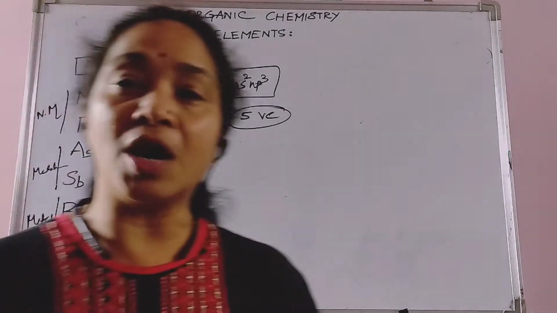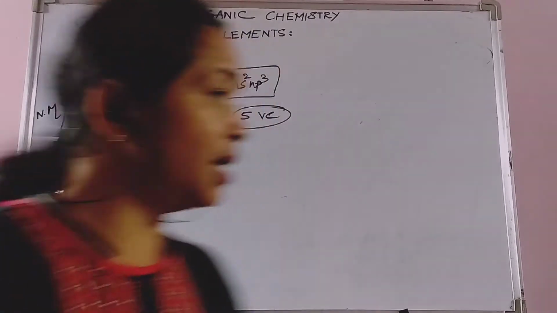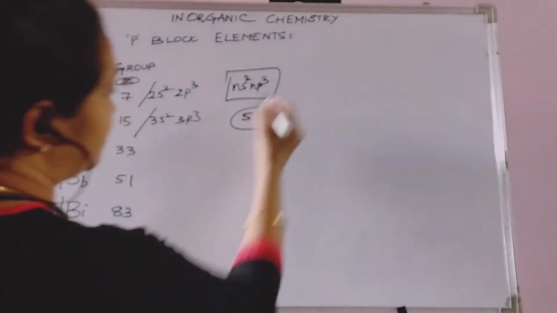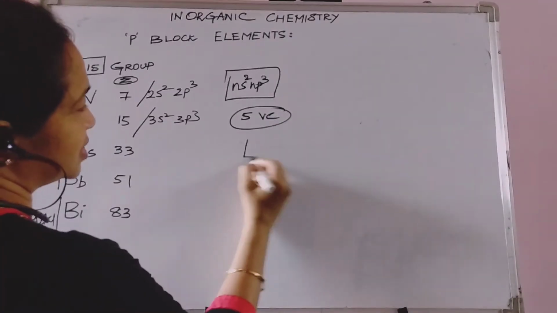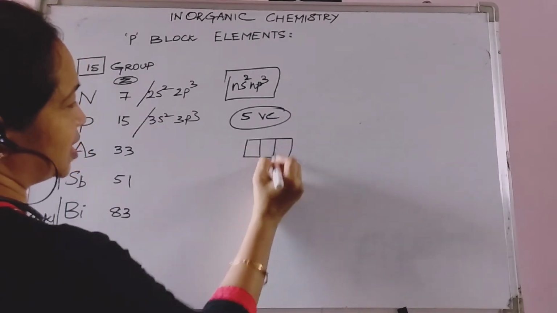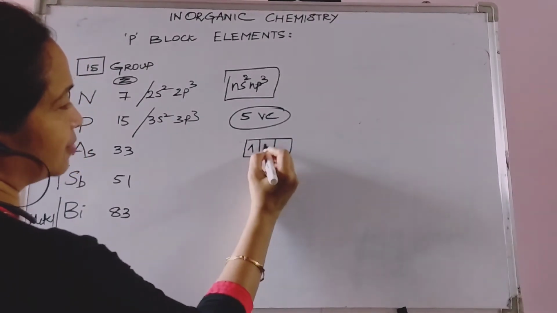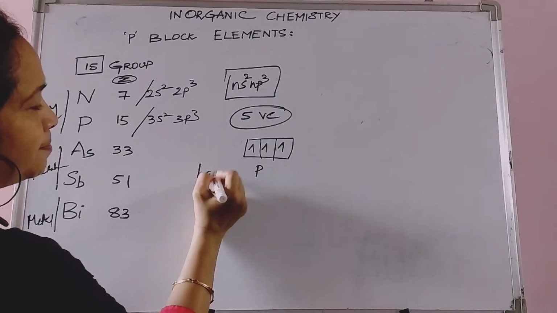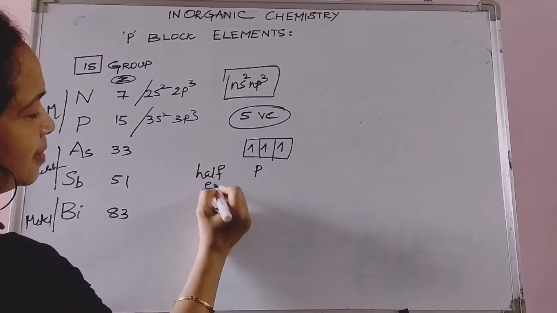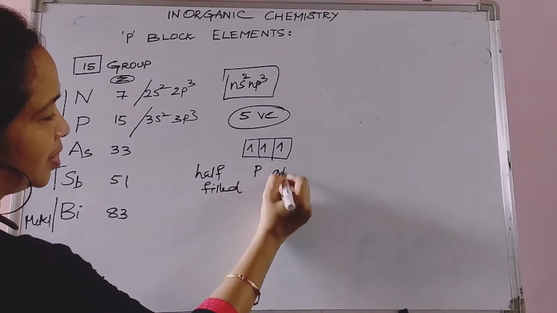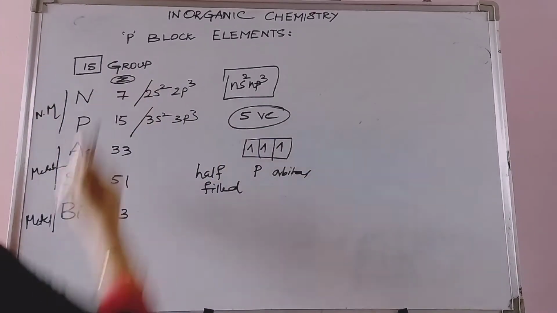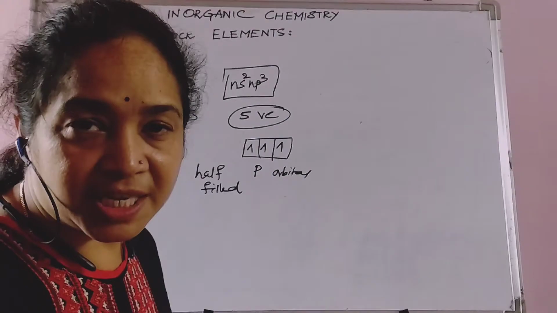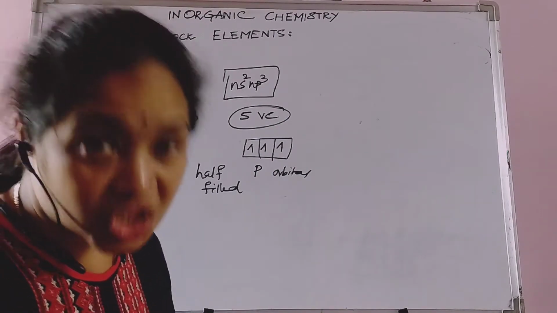And then coming to ionization enthalpy, here you can see that they are np3. np3 means that in the p orbitals, every orbital is occupied with a single electron. So we call this a half-filled p orbital. Having half-filled p orbitals, these elements are a little more stable.